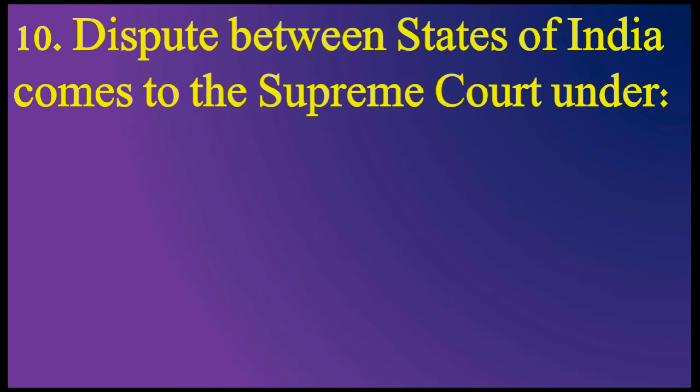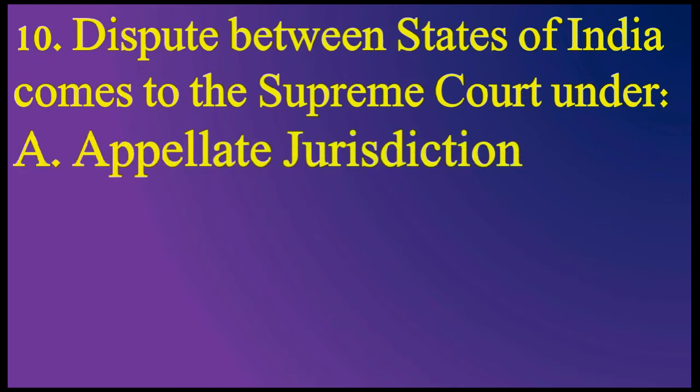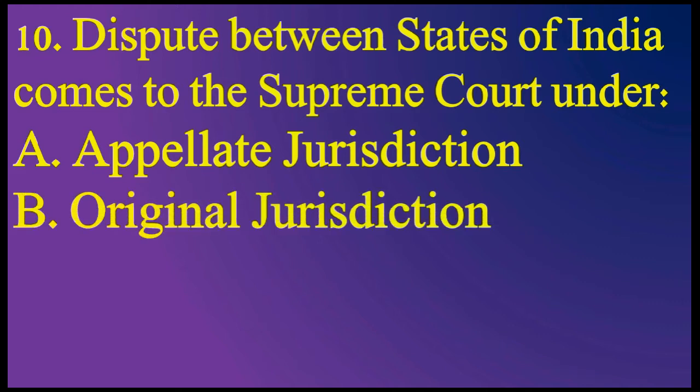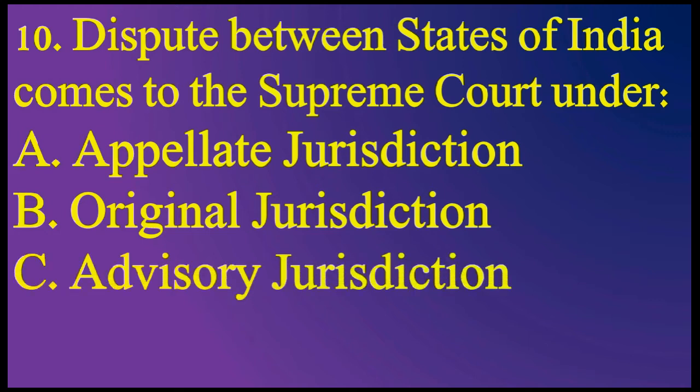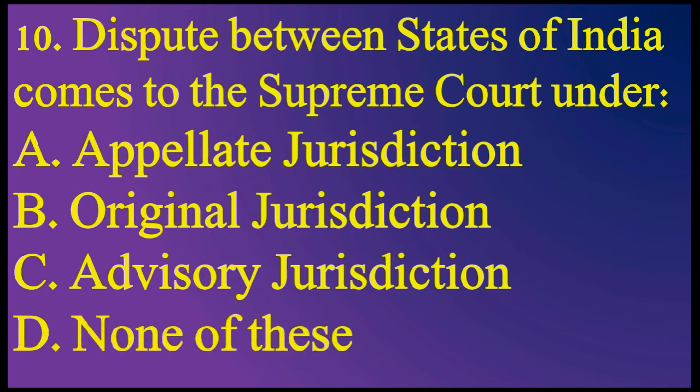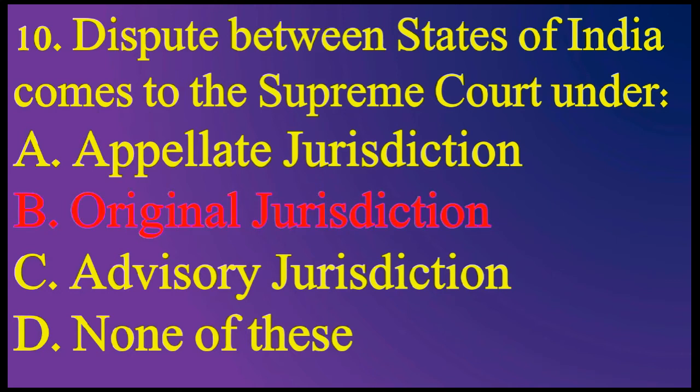Question number 10. Disputes between states of India come to the Supreme Court under option A, appellate jurisdiction. Option B, original jurisdiction. Option C, advisory jurisdiction. Option D, none of these. Which is the correct answer? The correct answer is option B, original jurisdiction.